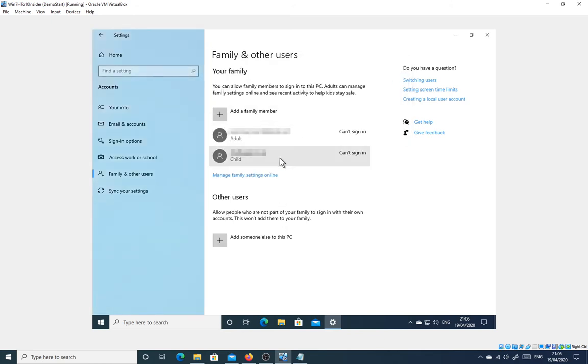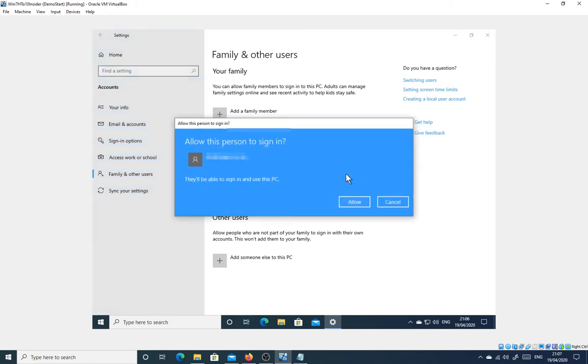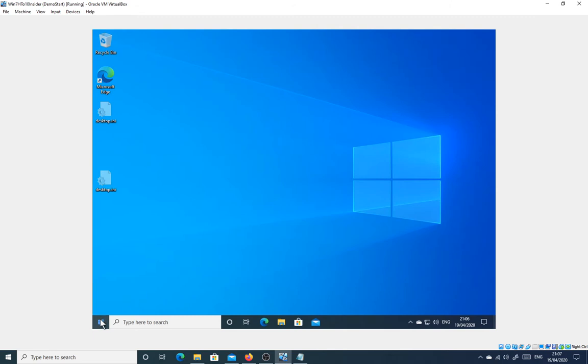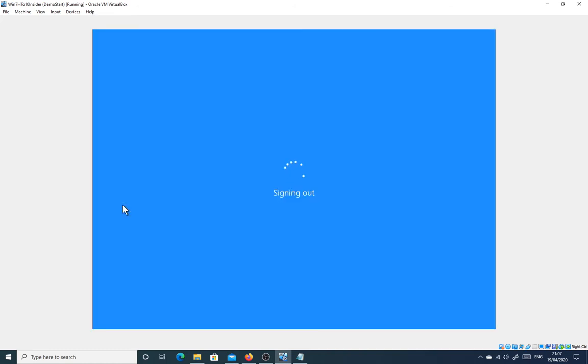Now, as I said, my child has actually already been added to my family account. So all I need to do is choose her account and click allow on this device. We'll allow them. And now I'm going to sign out, and log into the newly created child account.